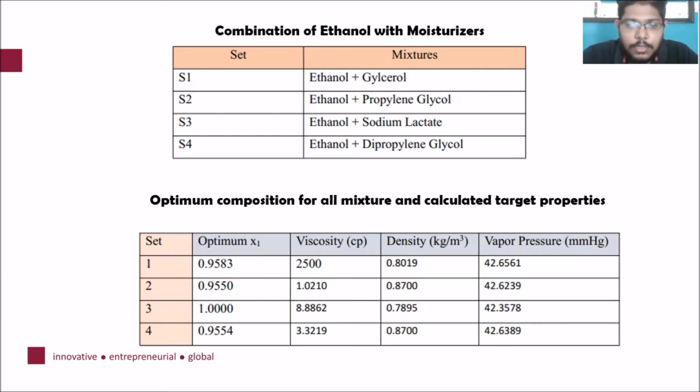For set 1, the optimum composition for ethanol is 0.9583, which results in 2500 cP, a density of 0.8019, and a vapor pressure of 46.6561, and so on for the other sets. According to our target properties, set 1 complies with all the target properties. So we choose set 1, the ethanol plus glycerol combination, for our hand sanitizer production.